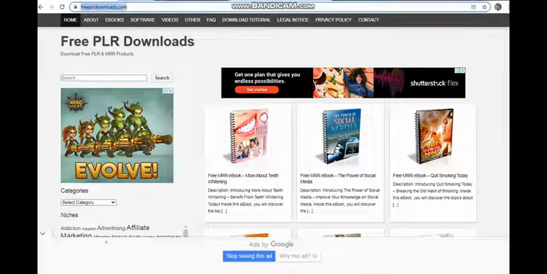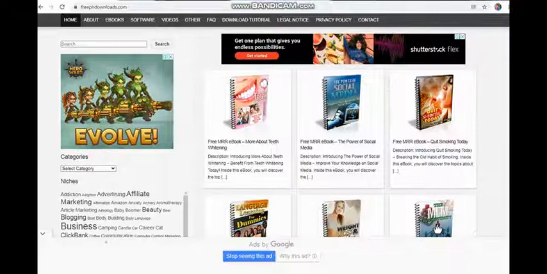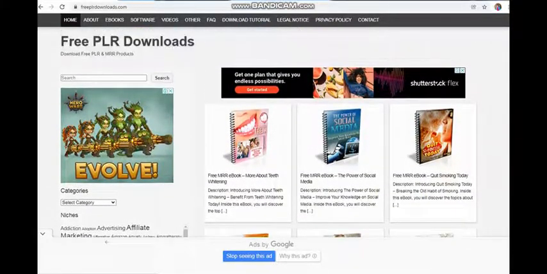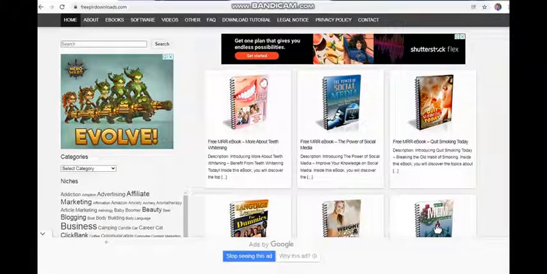Freepladownloads.com is the first website we'll be using to generate money online today. This website was recently shown to me, but I'd like you to keep an eye on things, because this is a one-of-a-kind tactic. I've never mentioned it before, but there is a website dedicated to it. I've never shown you anything like what I'm about to show you later in the video. But first and foremost, we'll be able to earn a lot of money passively.